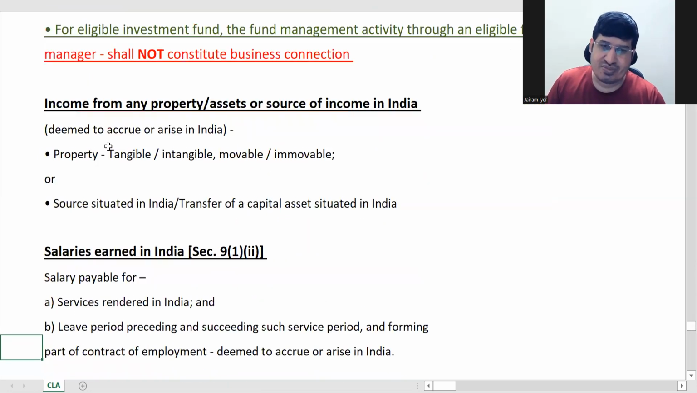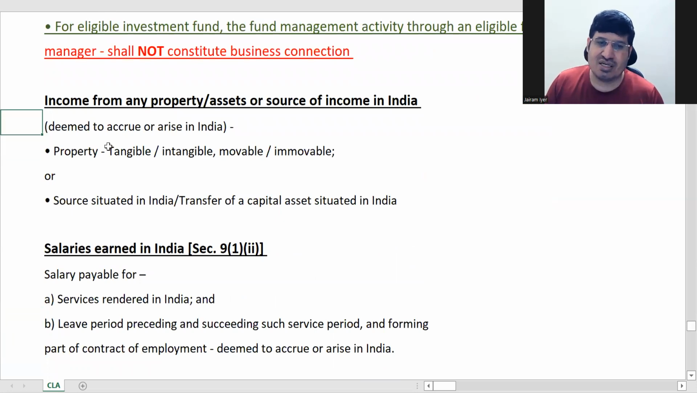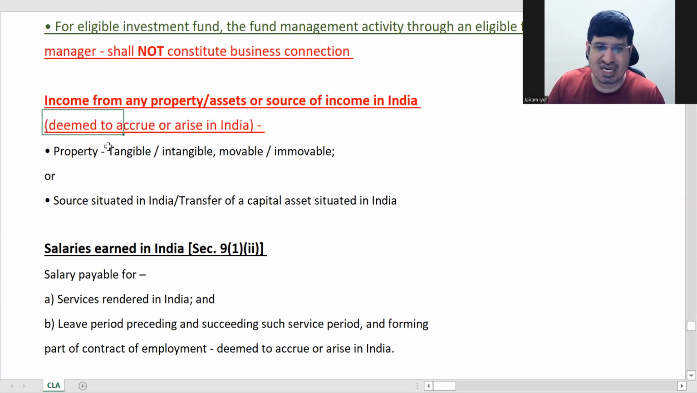Right, next is income from property, assets, or source of income in India. We know that it is deemed to accrue or arise in India.